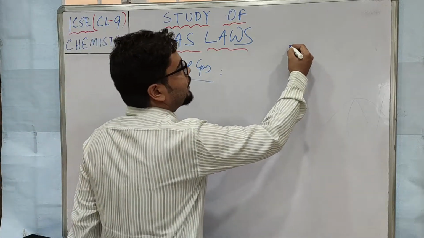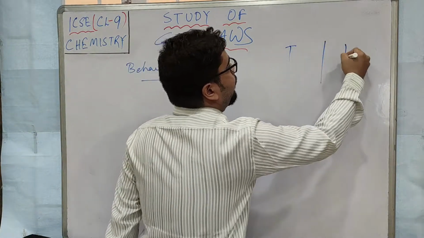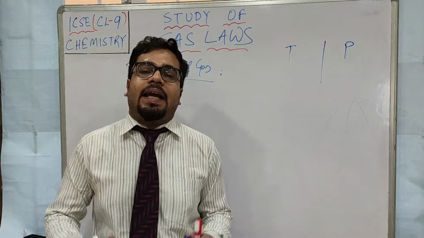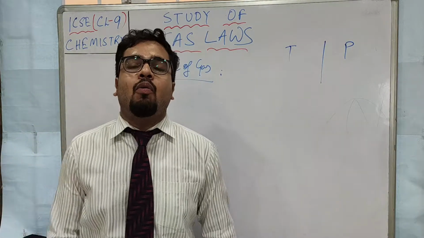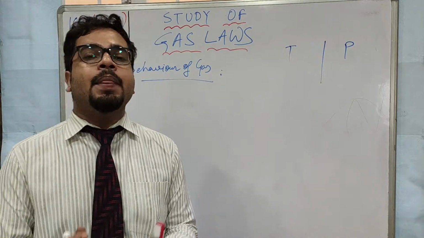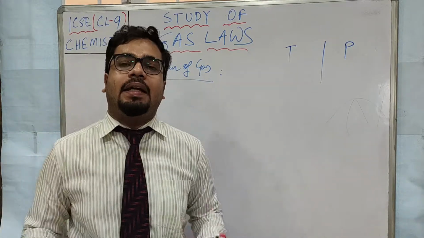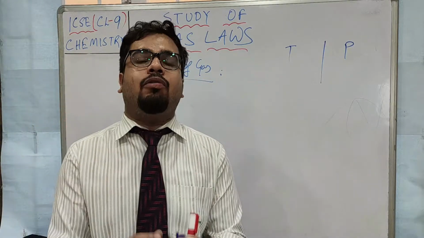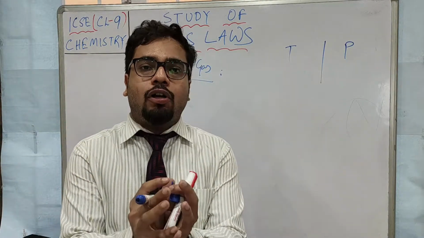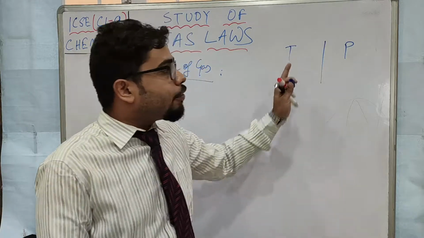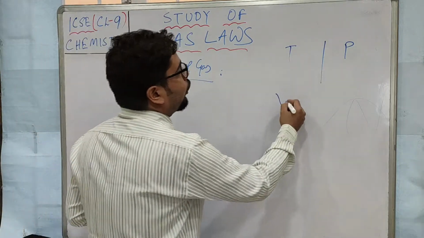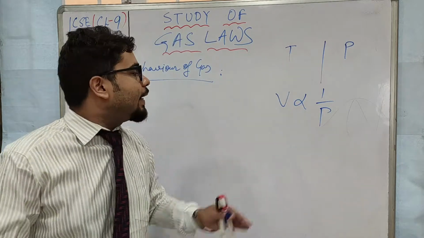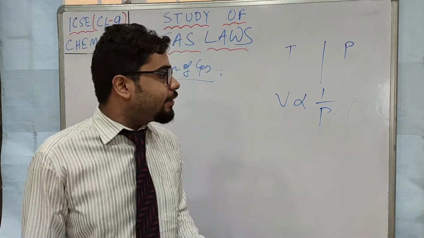So we have to learn behavior of gas in changing temperature and pressure. Just now I told you, and probably you all remember, gases are compressible. Now what does this word mean, compressible? That means the volume gets decreased on compression. If you take a balloon and if you press the balloon, it will be smaller in volume, right? It will be smaller in size. So what we can say, volume is inversely proportional to pressure, right? If pressure increases, volume decreases.